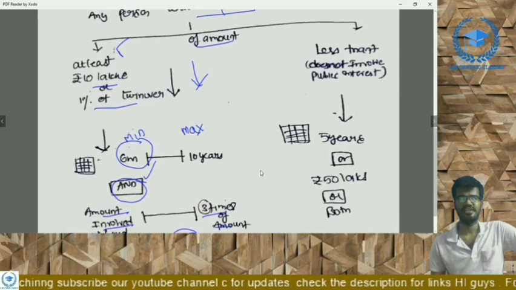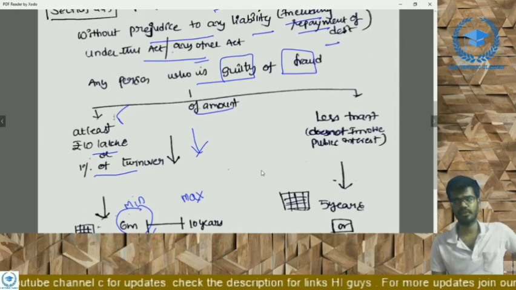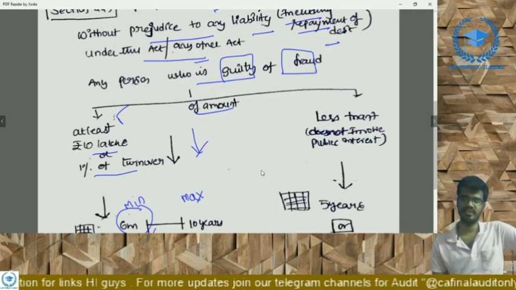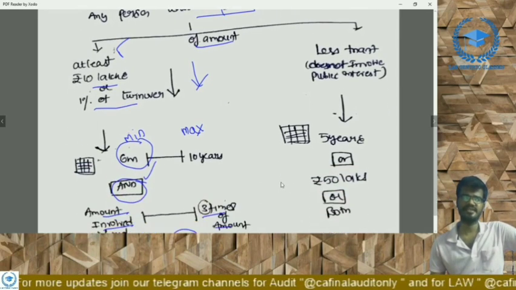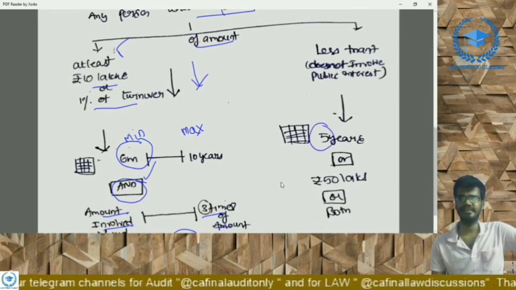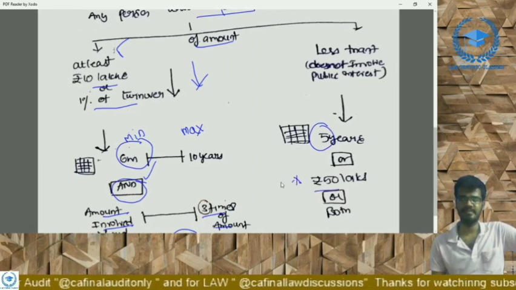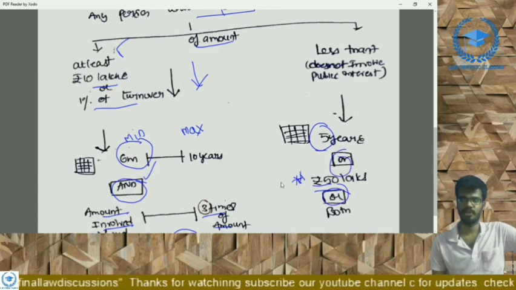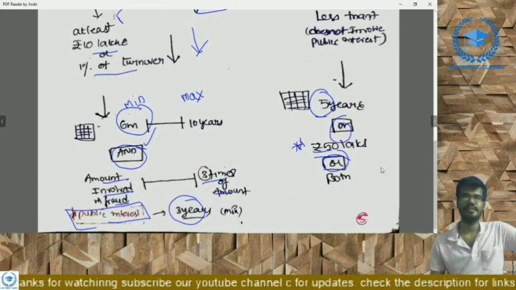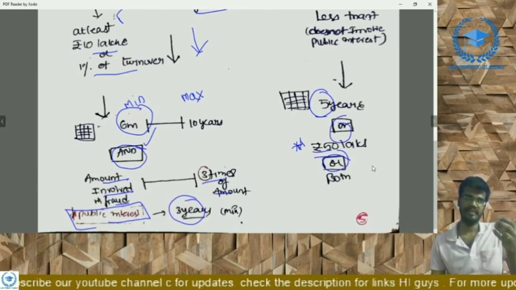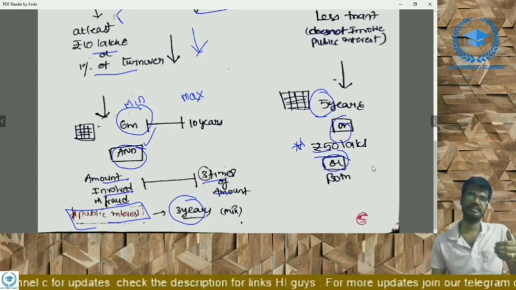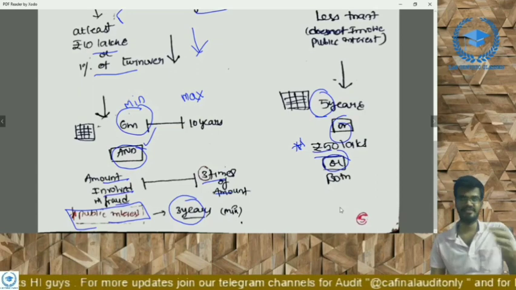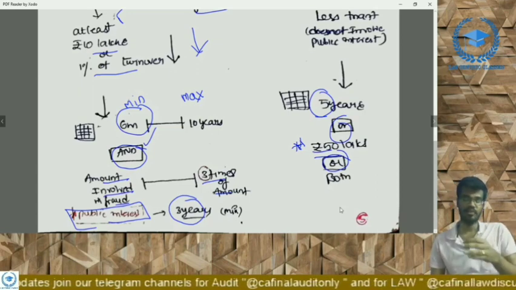And coming to the amount of fraud: if the amount of fraud is less than 10 lakhs or 1% of the turnover, whichever is lower, and does not involve public interest, then the imprisonment is up to 5 years or a fine up to 50 lakhs. This is an amendment: 5 years or 50 lakhs or both. It is a compoundable offense, right? There are two penalties if the amount of fraud is less than 10 lakhs or 1% of the turnover: imprisonment, and the amount involved in the fraud or 3 times of it, right?